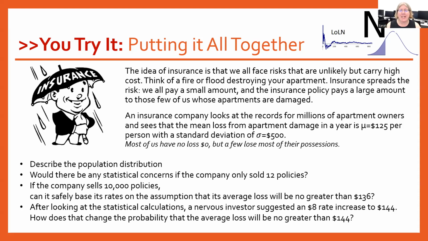An insurance company looks at the records for millions of apartment owners and sees that the mean loss from apartment damages in a year is mu equals $125 per person, with a standard deviation of sigma equals $500. So what that's indicating is that most of us have no loss, so our value here is 0, and a few people lose a whole lot of money. So I want you to think about how that population distribution is going to look. Is it left skewed, right skewed, normal?